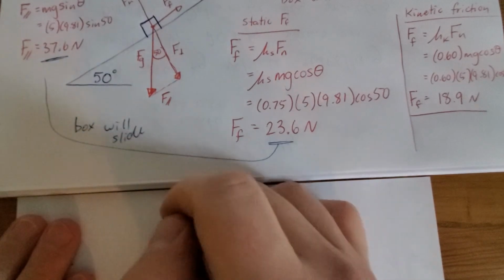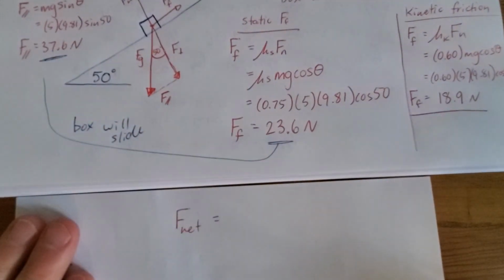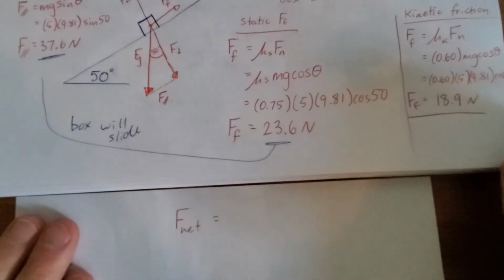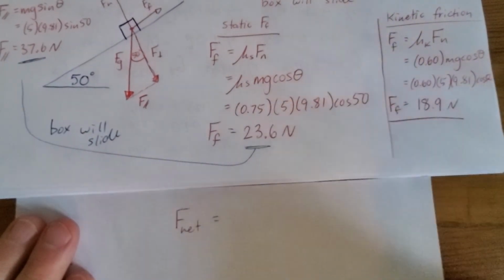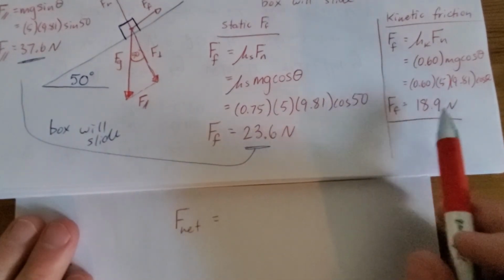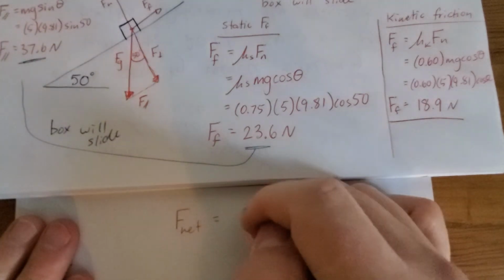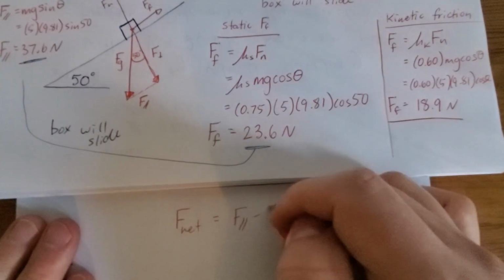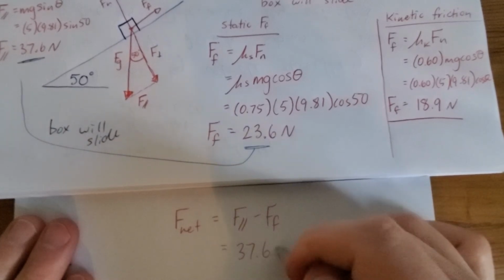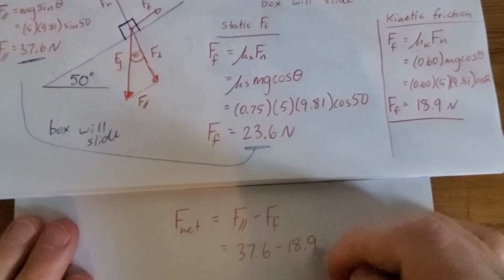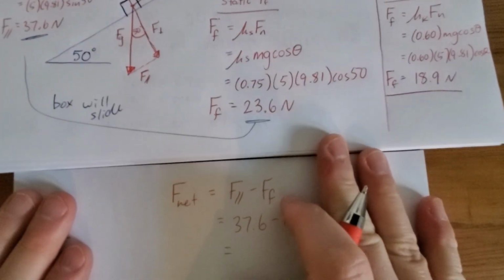All right. Hey, we're almost done, people. Now we just got a typical box on incline friction question we were already doing. We just got to subtract this friction from the parallel force bringing it down. So the net force is going to be parallel minus friction. And just a reminder, we're using kinetic friction because we verified the box is sliding down the ramp.